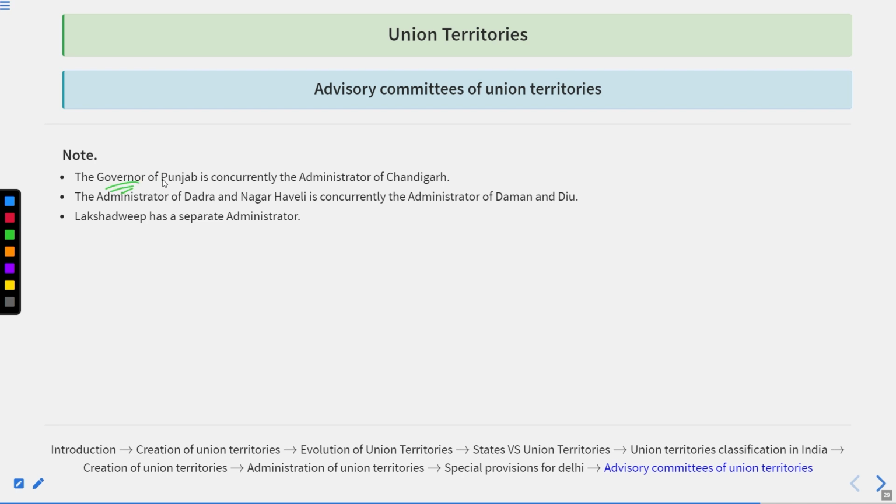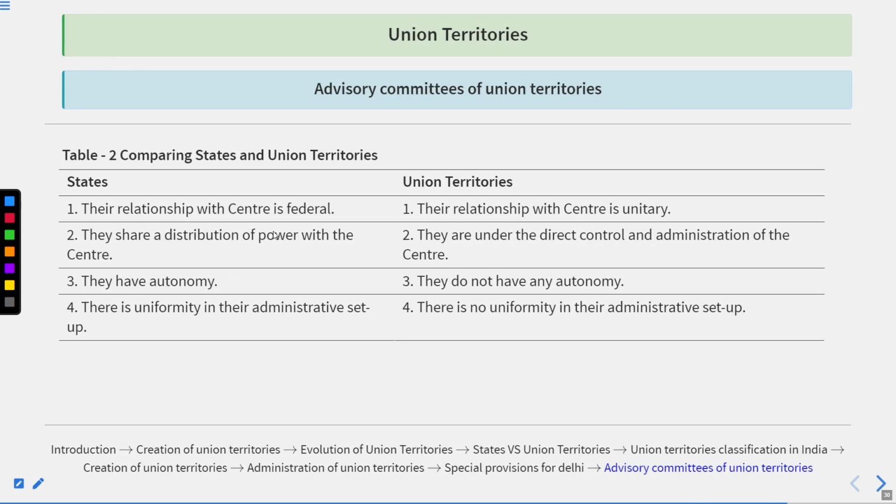Okay? Remember, the Governor of Punjab is concurrently Administrator of Chandigarh. Administrator of Dadra and Nagar Haveli is concurrently Administrator of Daman and Diu also. And Lakshadweep has its own separate Administrator. If we compare the states and the Union Territories, states have a federal relationship with the center and Union Territories have a unitary relationship with the center.